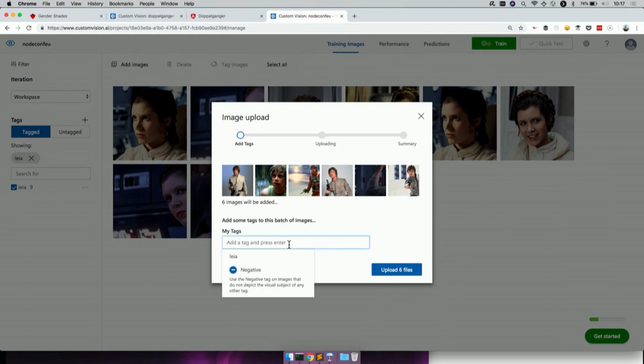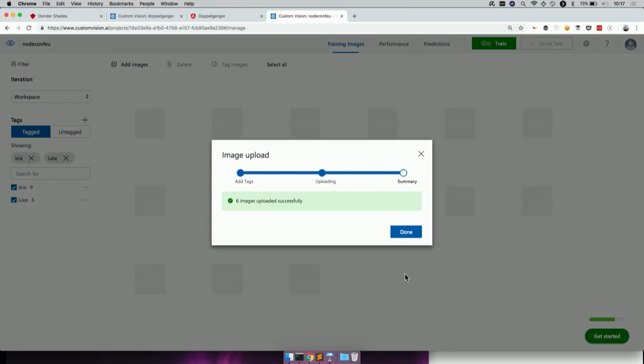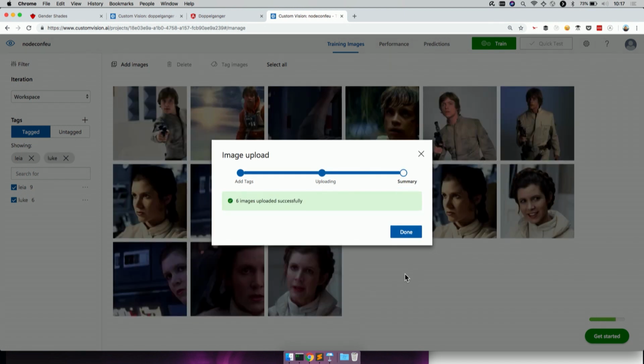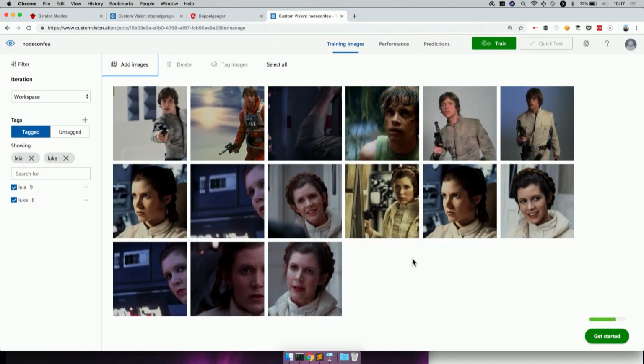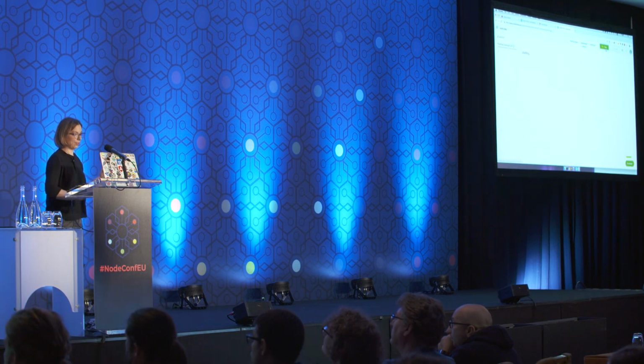And I also want to add this tag. And as you can see, it takes only a couple of seconds, which means that the internet is being very friendly to us, and you are not all using all the internet in the world. So we've uploaded a couple of images. We have tagged them. Now the next step, remember in the steps that I highlighted there, we have our data set. The next step is training our model.